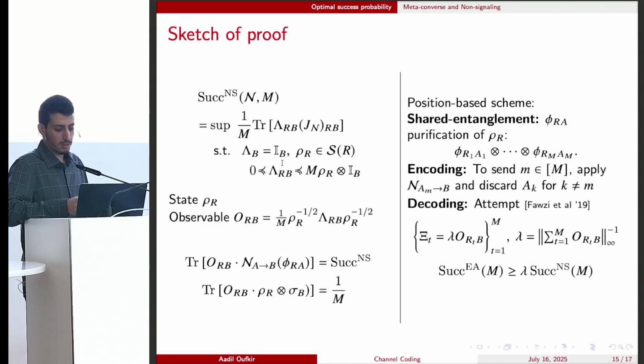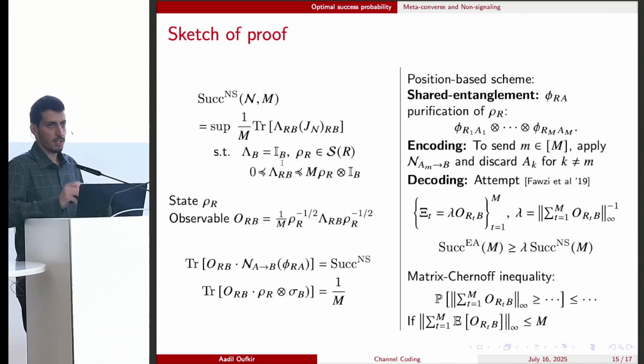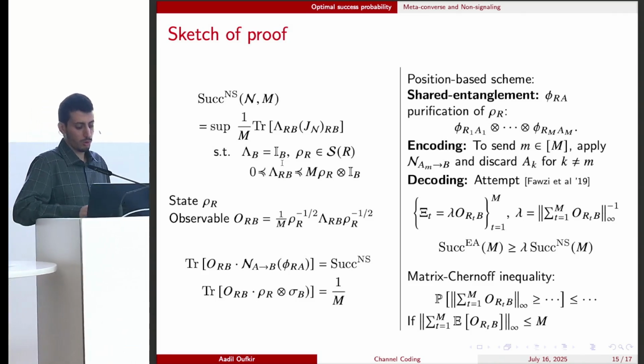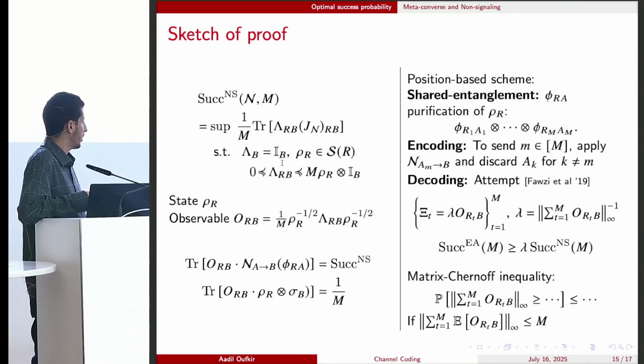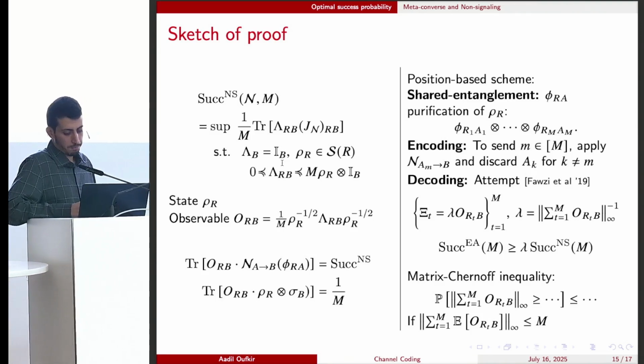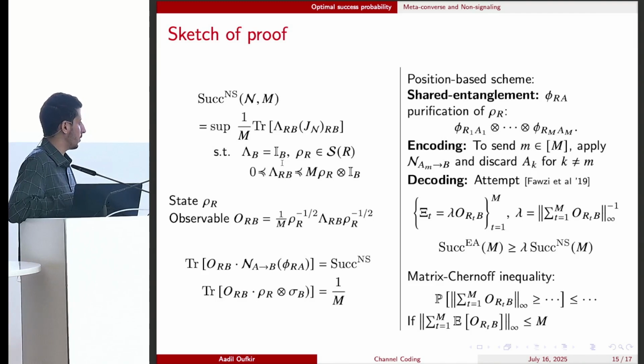Now, to bound this approximation error lambda, we can use the matrix Chernoff inequality, and this idea was already used in the Fawzi et al. work. However, in the fully quantum setting, the only information we have about O is this second constraint from the SDP, which is quite different from the hypothesis of the matrix Chernoff inequality. So the naive bound is just to use the fact that O is an observable and upper bound this operator norm of the sum by m, which is not good enough to have this concentration.